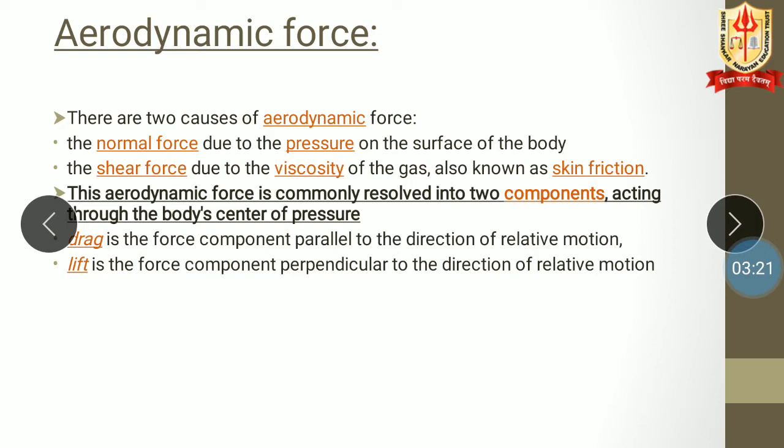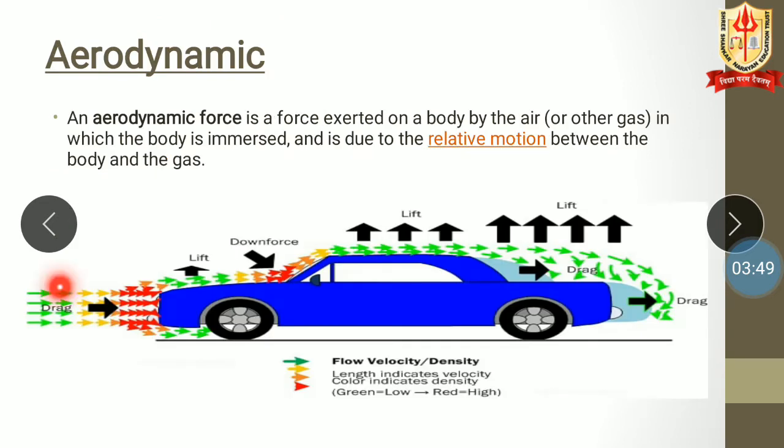Then the next one: this aerodynamic force is commonly resolved into two components acting through the body's center of pressure. What are these two components? The first one is drag and the other one is lift. What is drag? It is the force component parallel to the direction of the relative motion. In this diagram we can see the relative motion of the vehicle, and in the opposite direction we have the drag force.